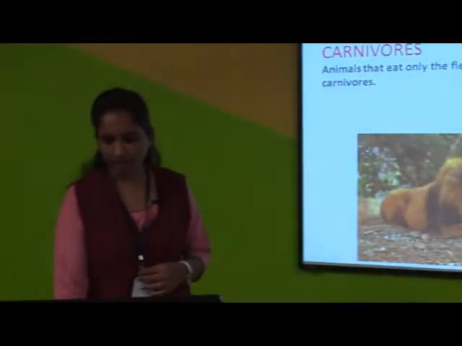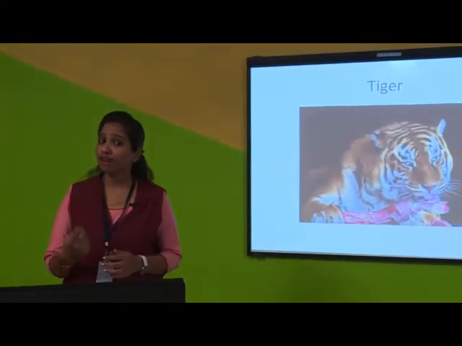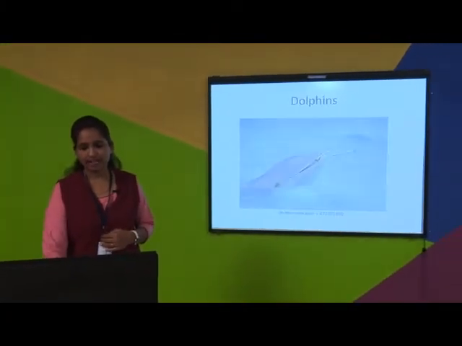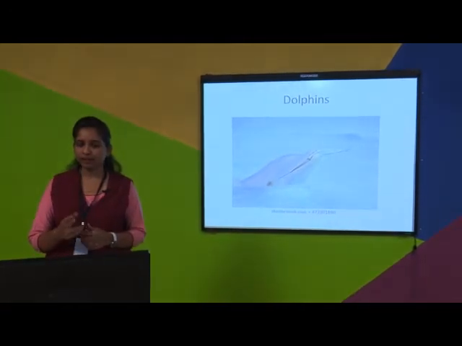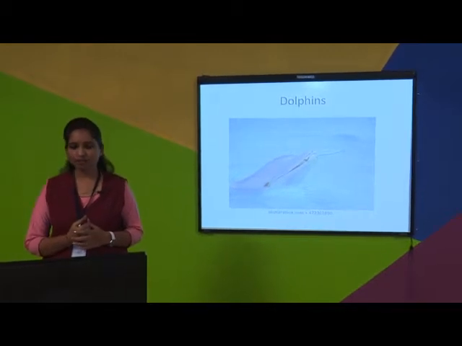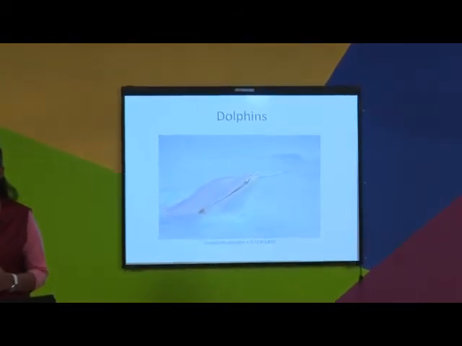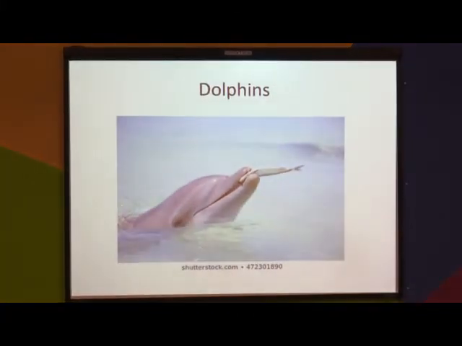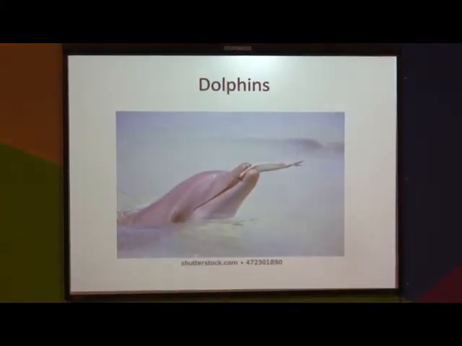I'll show you other examples of carnivores. Can you see the tiger? Yes. Tiger is also a carnivore because tiger eats the flesh of other animals. Now again one more example. You can see the dolphin. Yes. What does the dolphin eat? Fish. So fish are also animals. So dolphin is also an example of carnivores.